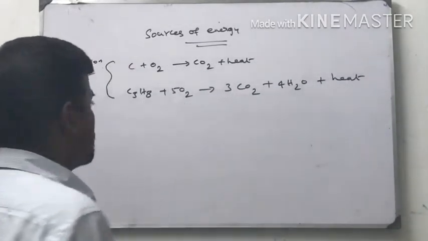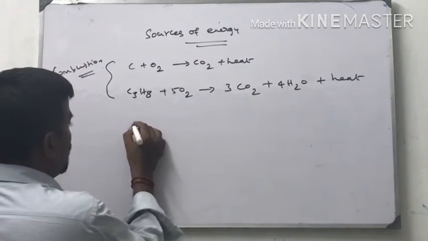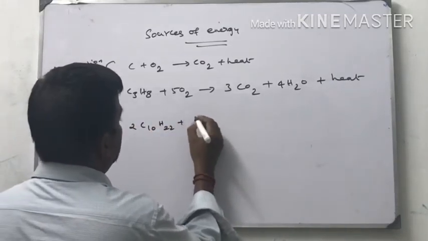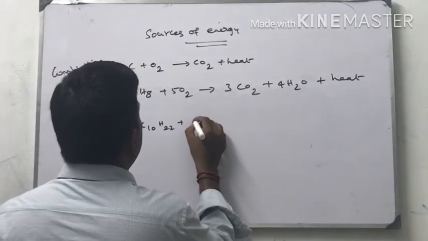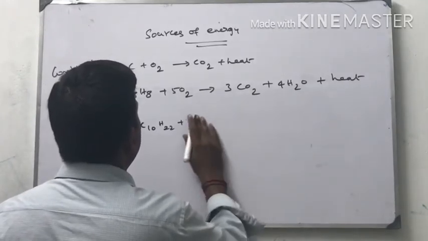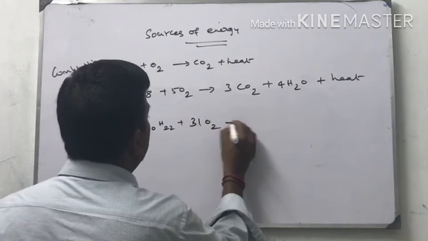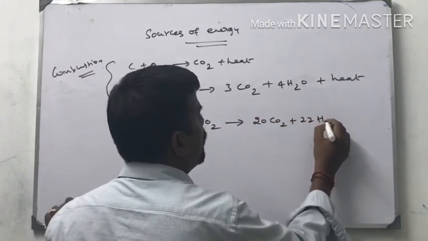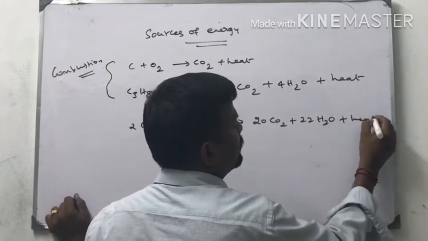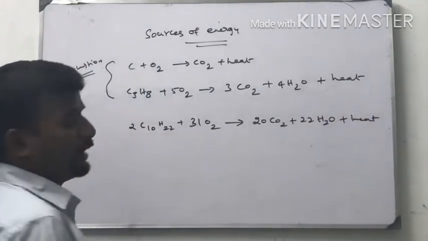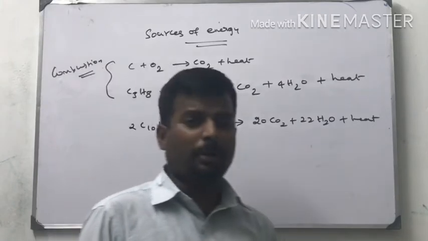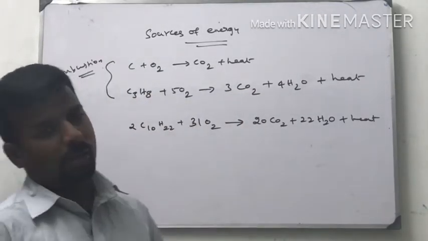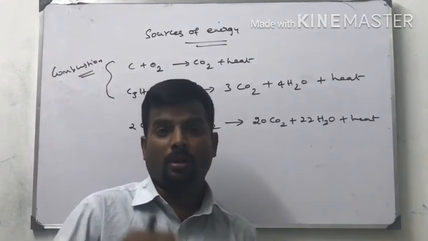Next one is the petrol engine. How does the combustion reaction take place in a petrol engine? 2C10H22 plus 31O2 gives 20 carbon dioxide plus 22 H2O plus heat. This is the petrol, n-octane. Octane is nothing but petrol. Octane, decane. This is decane. All these are used as petrol.